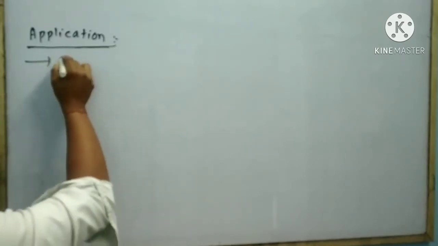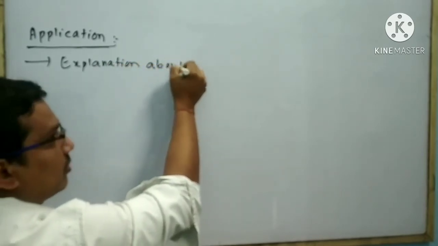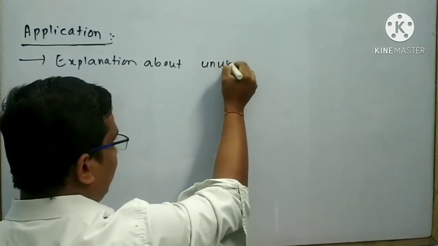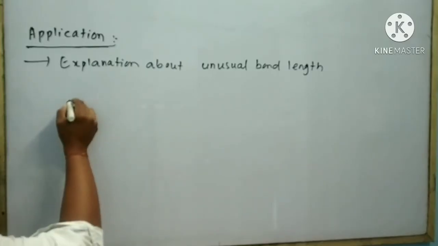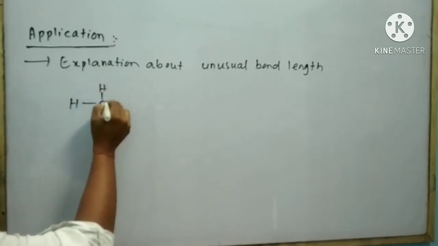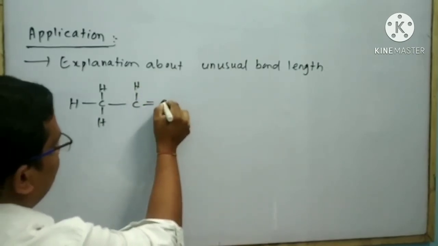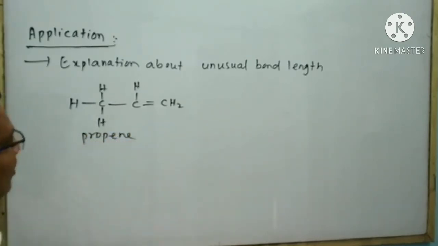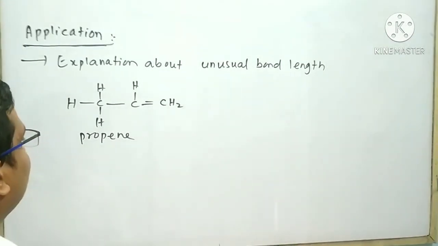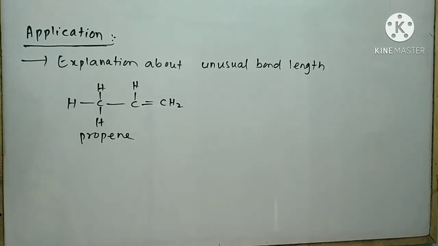Next application is explanation about unusual bond length. Take an example: H bond C bond H bond H bond C bond H double bond CH2. This is called propene. If I want to think about the hyperconjugated structure of propene, there are 3 hyperconjugated structures possible for propene because there are 3 alpha hydrogen atoms present in propene.